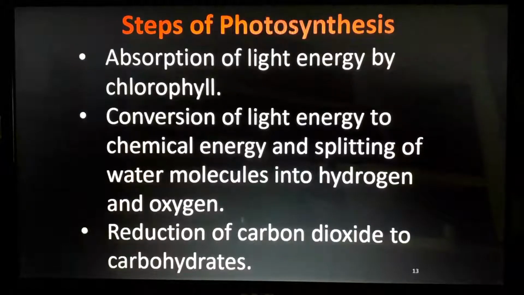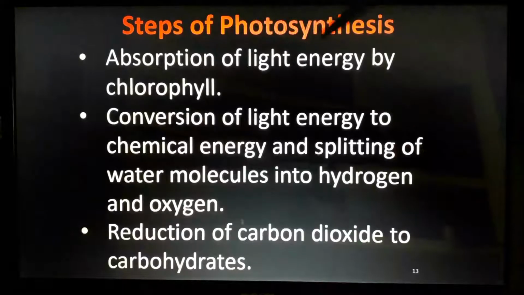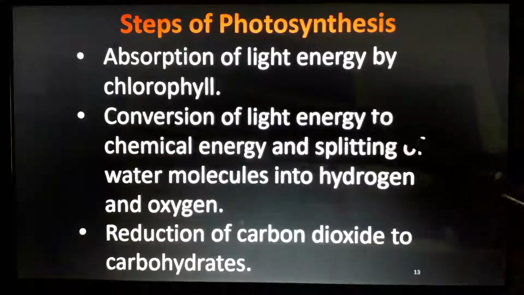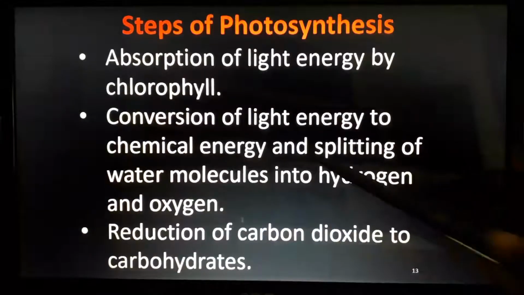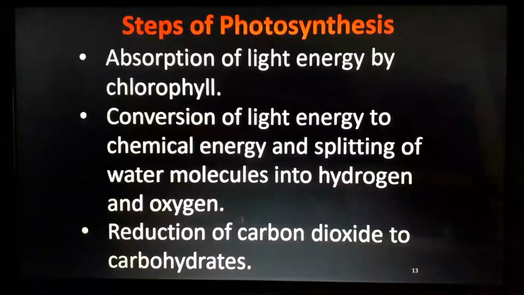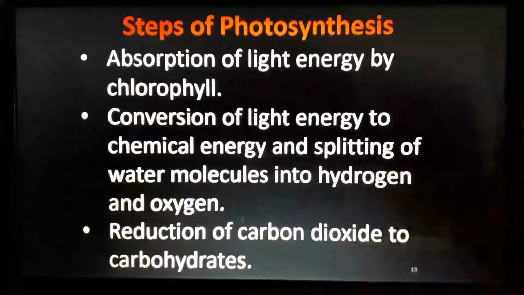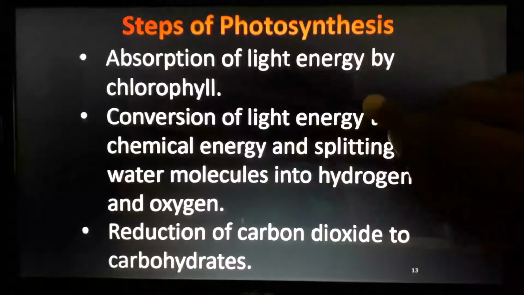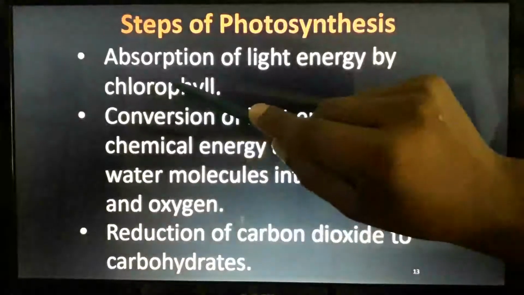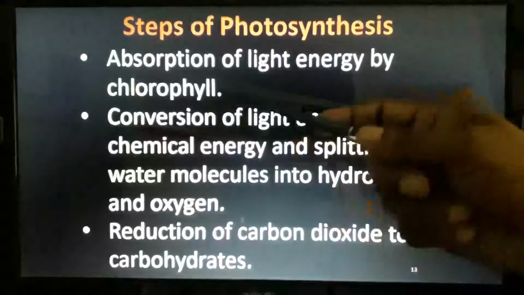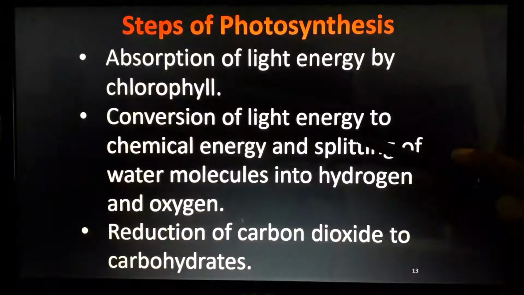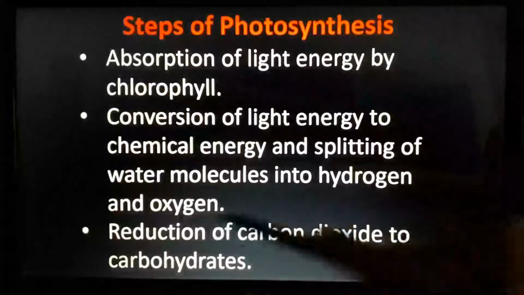Okay, these are the different steps. The first one is absorption of light energy by chlorophyll. Sunlight which comes and falls on the leaves, the leaf will absorb the light energy. Conversion of light energy to chemical energy, and that chemical energy is used to split water into hydrogen and oxygen molecules. Sunlight directly is not doing anything. Sunlight is trapped by chlorophyll. The chlorophyll inside the leaf will take the sunlight, and it will change the light energy of sunlight into chemical energy, and that chemical energy splits water molecules into hydrogen and oxygen.